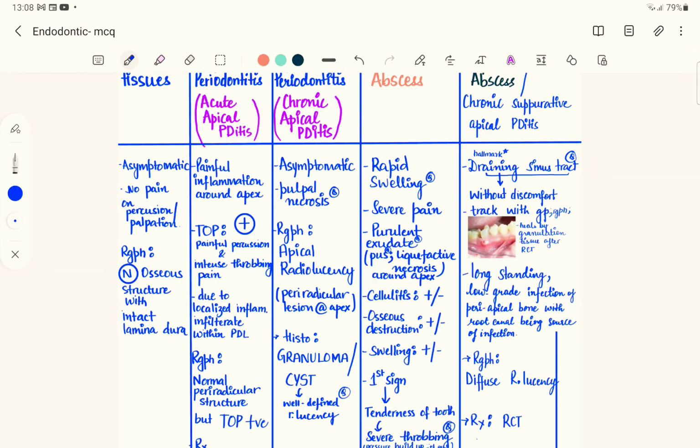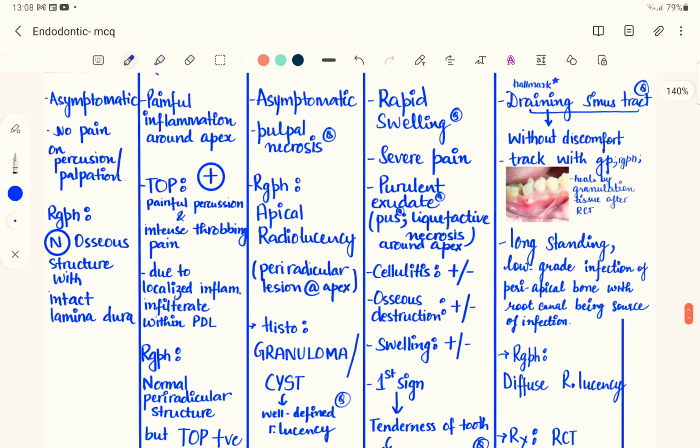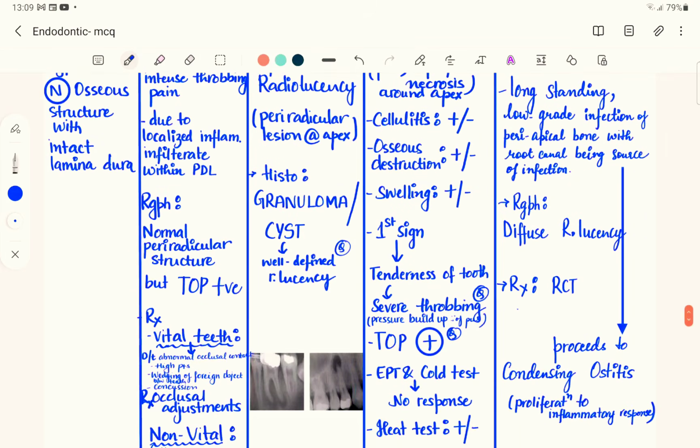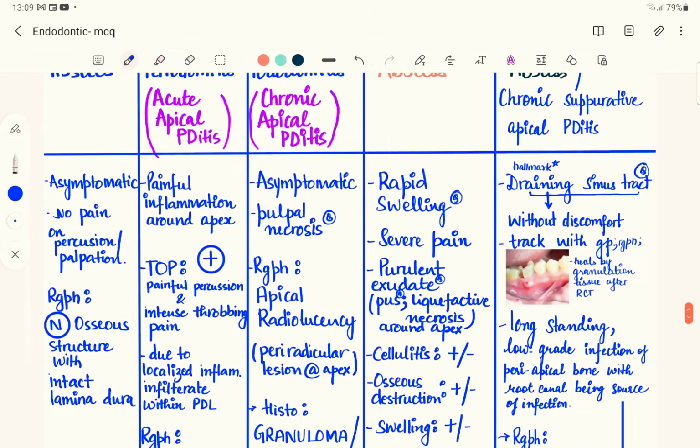The tooth is going to be painful on percussion. So there is tenderness on percussion, and the pain is generally intense and throbbing. Since it is an acute condition, the pain is very intense and throbbing in nature, and the pain is due to localized inflammation, or inflammatory infiltrate, within the PDL. Since we are talking about inflammation of the periodontium, the inflammatory cells will be found within the periodontal ligament. So normally the radiograph appears normal in case of acute apical periodontitis.